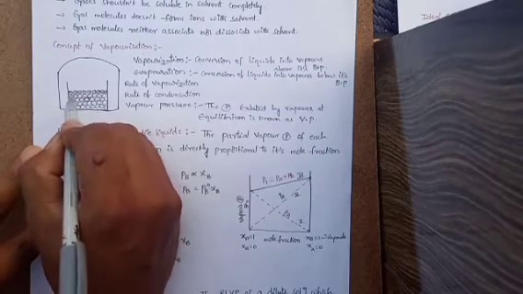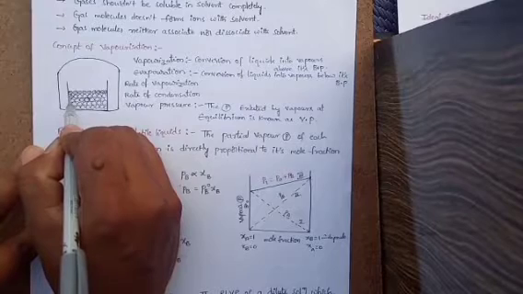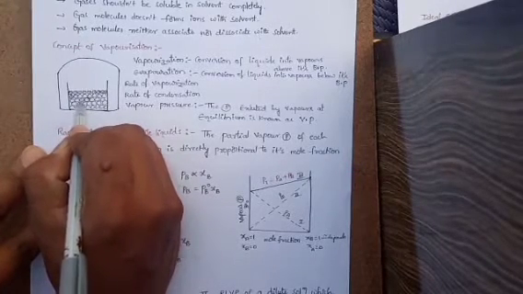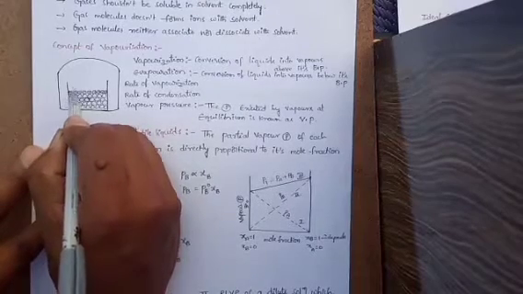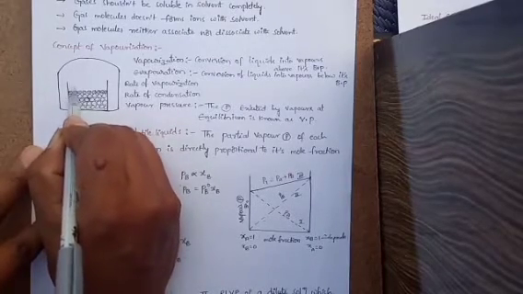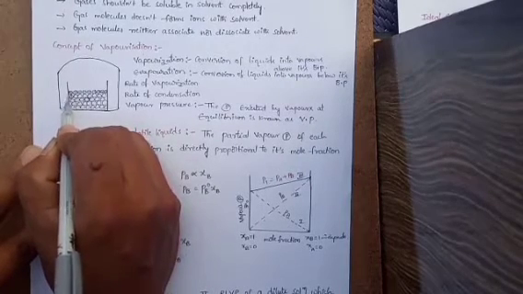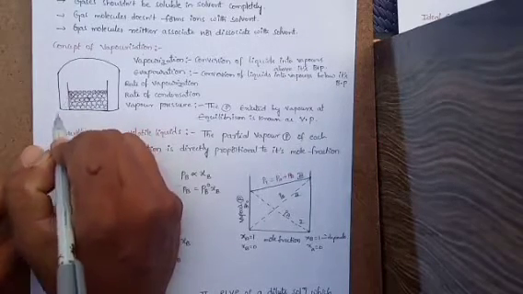They are attracted by the downside and left and right side molecules only. But above this layer there are no liquid molecules, so these liquid molecules have residual forces.